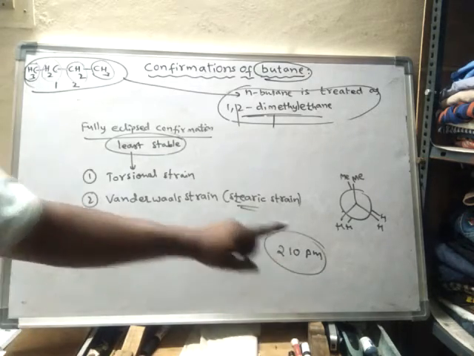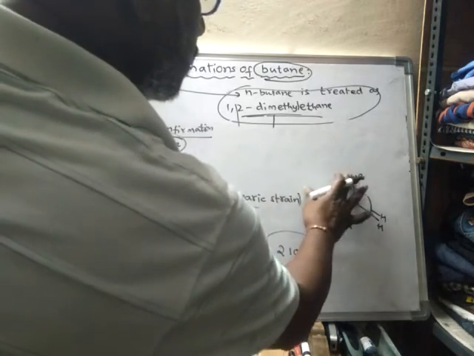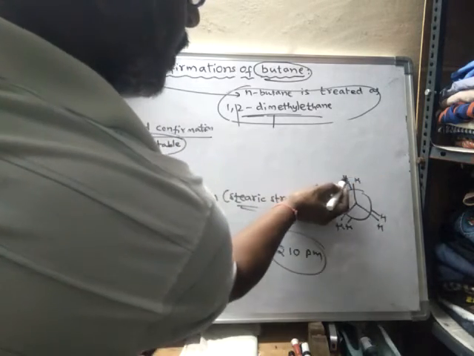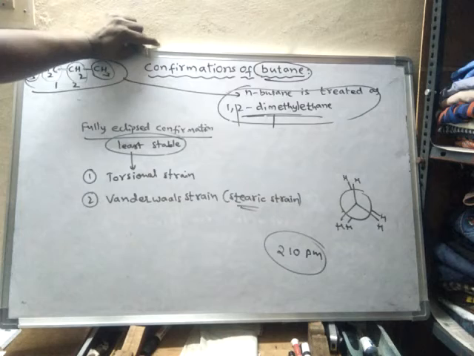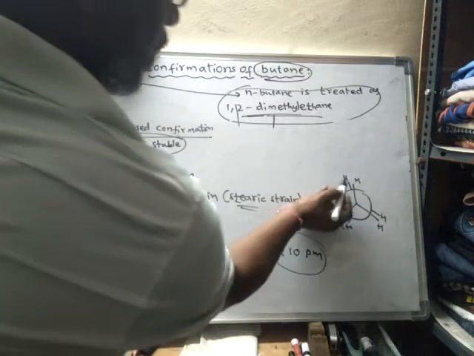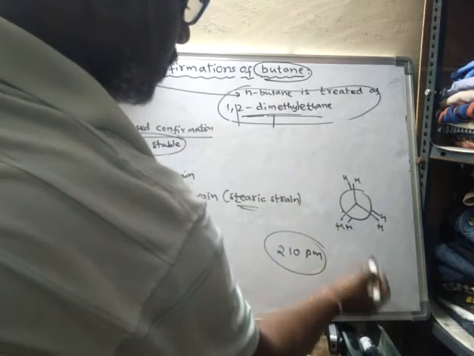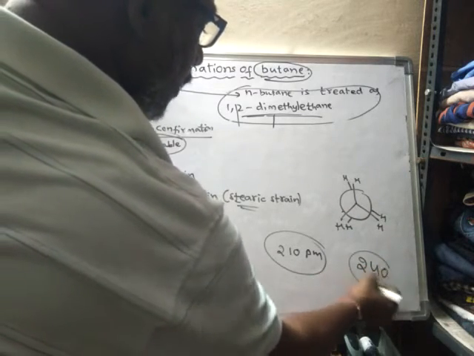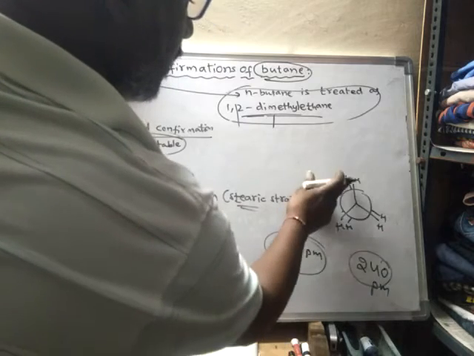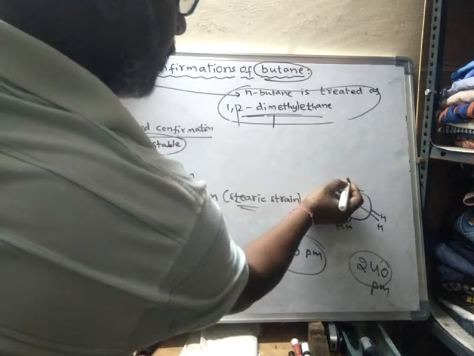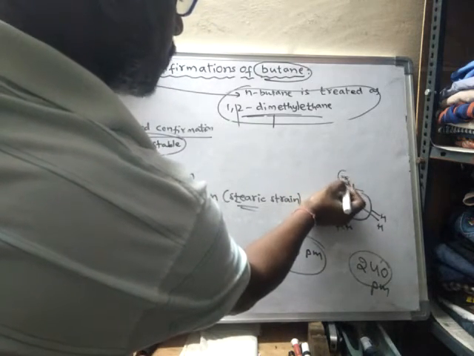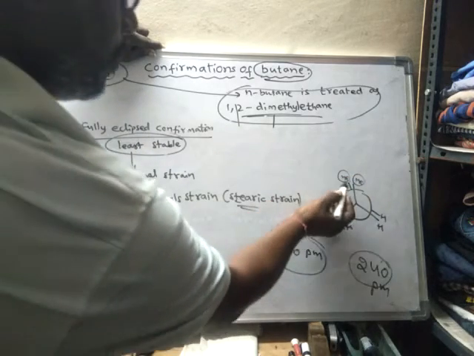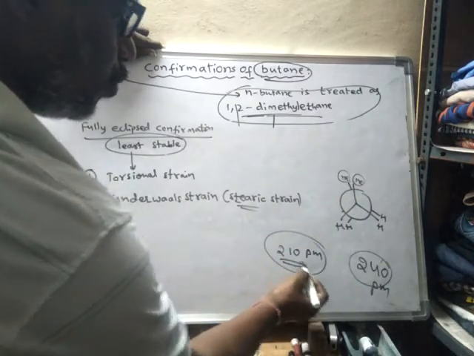Actually, if these two were hydrogen atoms, then the van der Waals radius distance between the two hydrogen atoms is 240 picometer. But here, when these are replaced by methyl groups, CH3 groups, the distance is decreased still further. Now the distance between the two methyl groups is only 210.